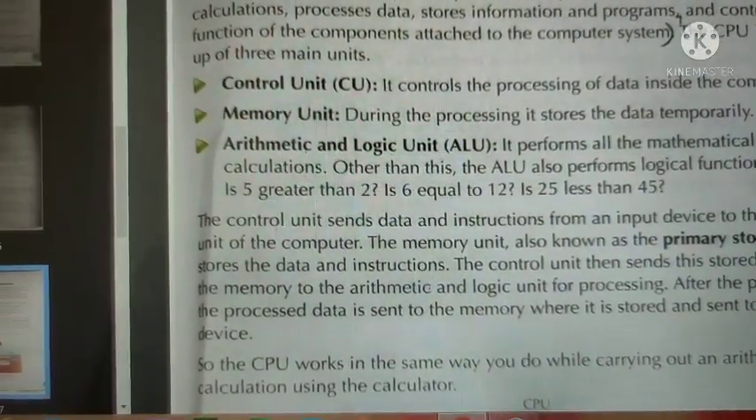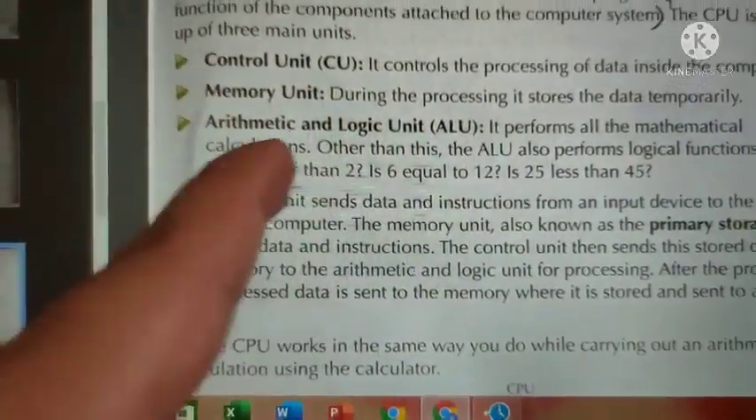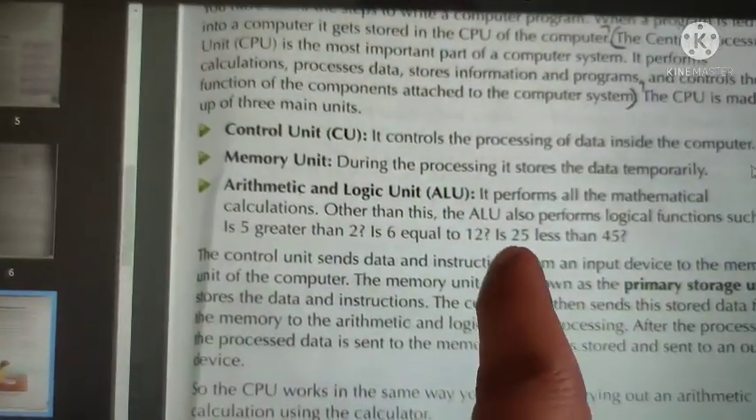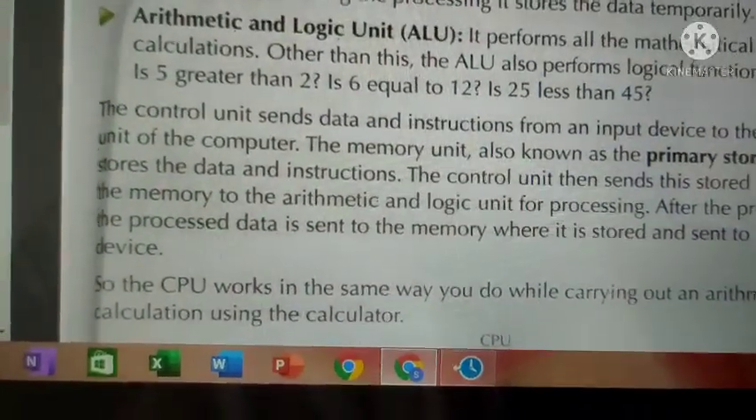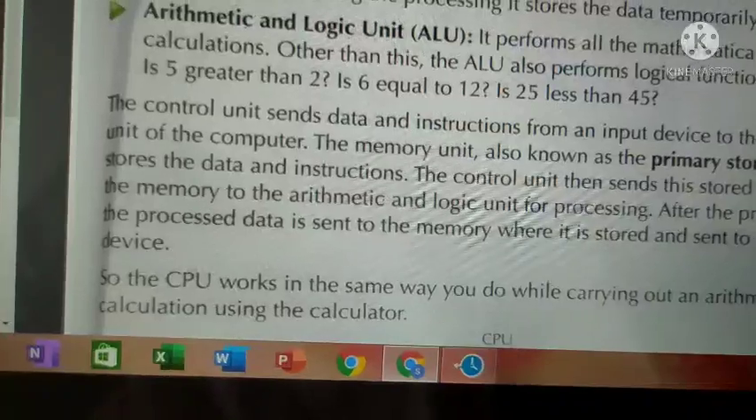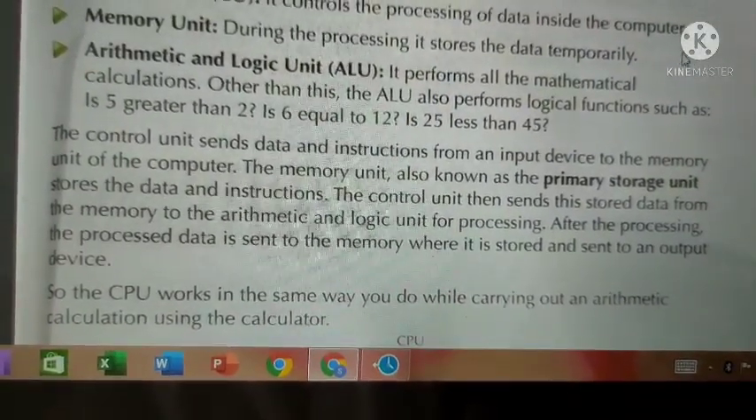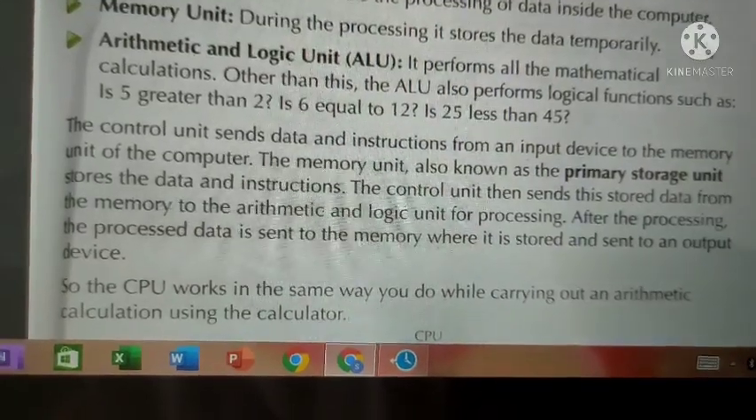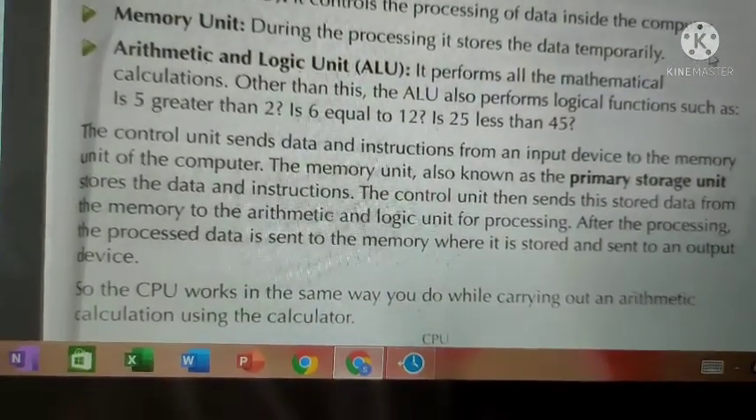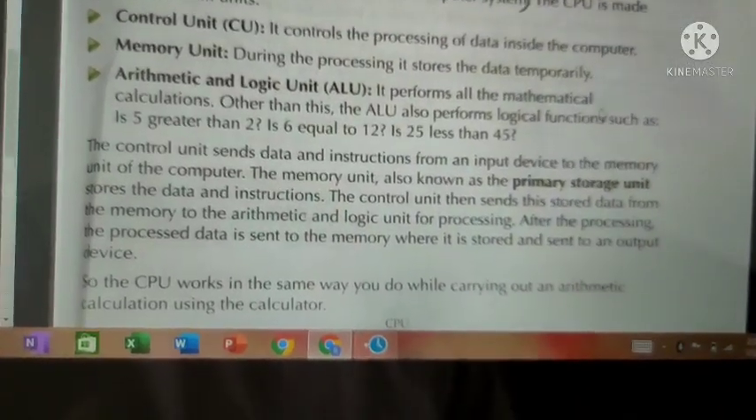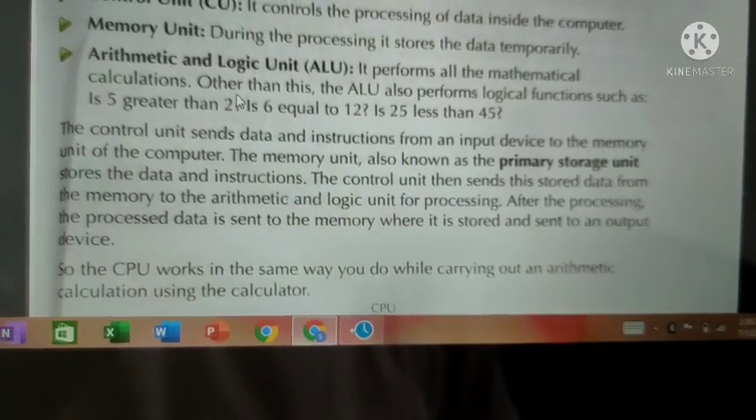Other than this, the ALU also performs logical functions such as is 5 greater than 2, is 6 equal to 12, is 25 less than 45. So what is the use of the arithmetic and logical unit? It performs mathematical calculation, in the sense all types of math calculation: addition, subtraction, multiplication, division, all those things. ALU not only performs mathematical calculation, beyond that it performs logical calculation also, because it is the arithmetic and logical unit.